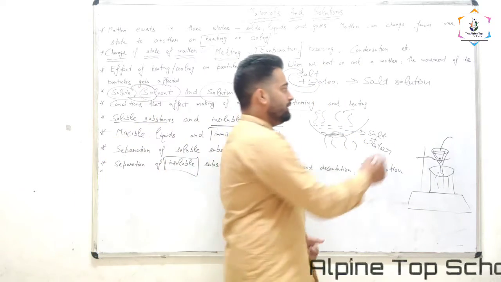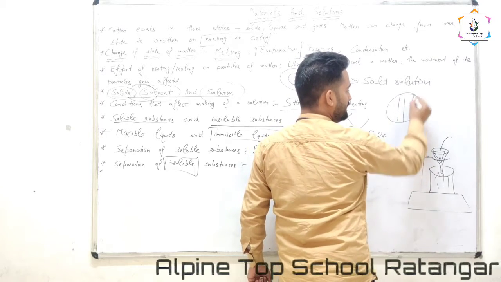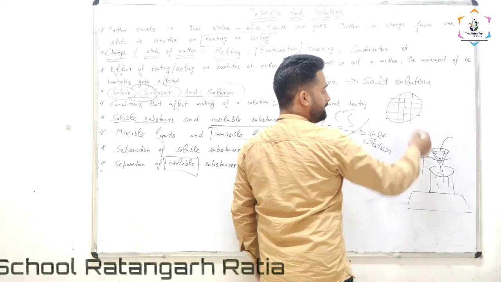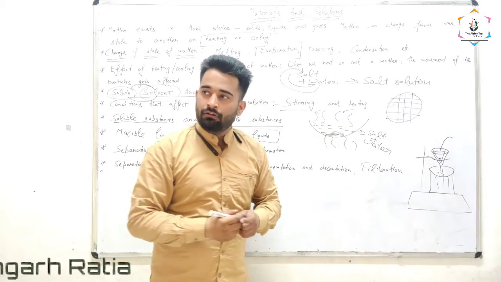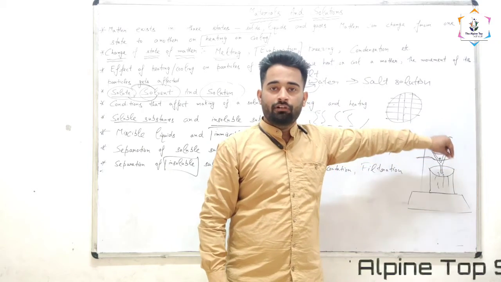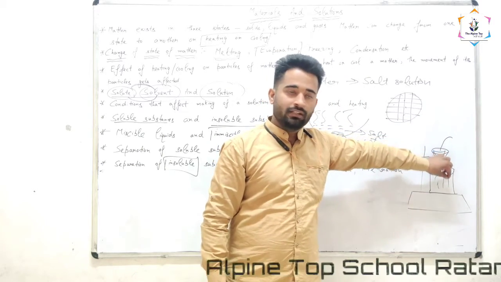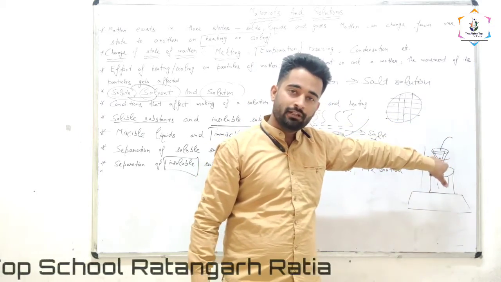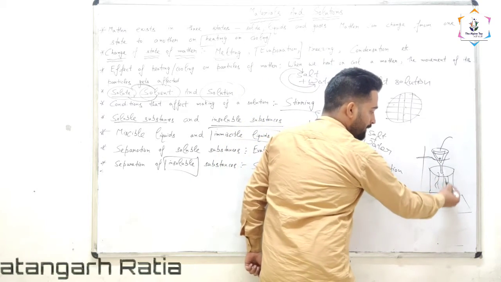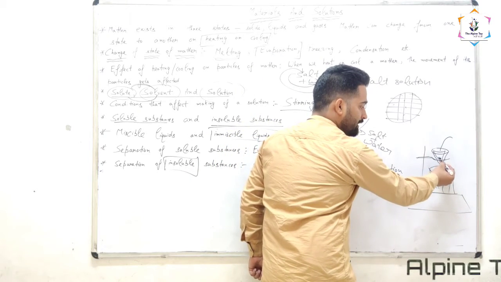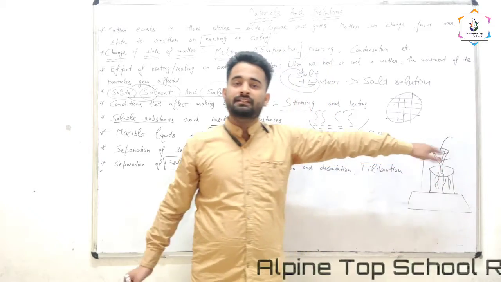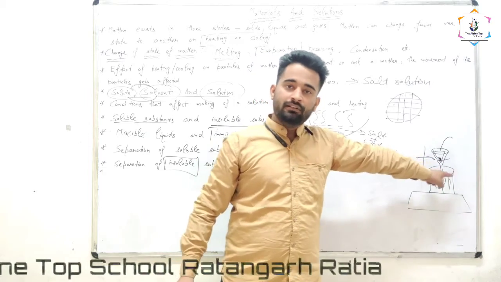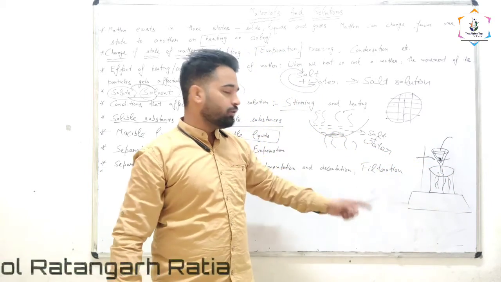In filtration, we take filter paper. What is there in the filter paper? There are very small pores inside the filter paper. We make a cone of the filter paper and put it into the funnel, and as we pour the mixture of sand and water into this funnel, the water will come out and the sand will remain. The sand which remains in the filter paper is called residue, and the clear water that comes out from the funnel is called filtrate. This process is called filtration.